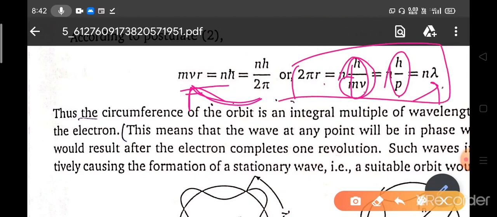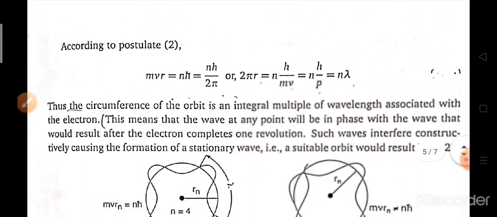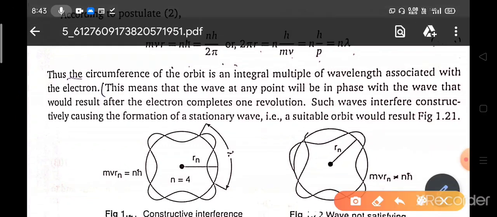So what does it mean? This means the circumference 2 pi r of the orbit is an integral multiple of the wavelength lambda of the electron. This means that the wave at any point will be in phase with the wave that would result after the electron completes one revolution. That means these waves will interfere constructively, causing the formation of a standing wave.